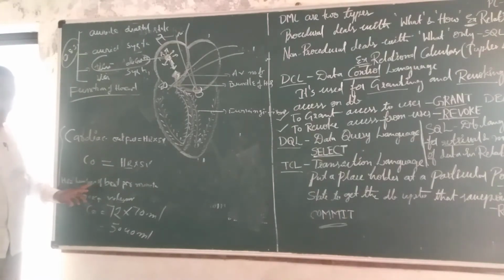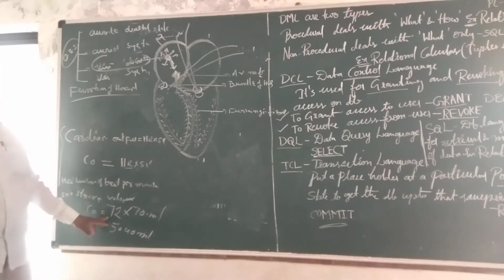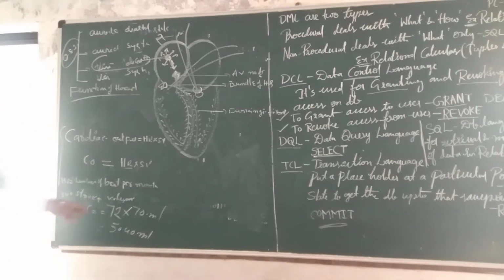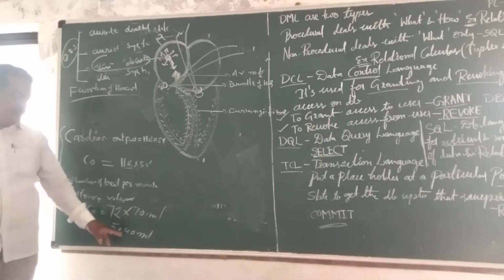That is the beating rate of the heart and stroke volume. Generally per minute the heart can beat 72 times. Per beat, about 70 ml of blood comes out of the heart. So 72 times 70 is approximately 5,040 ml.